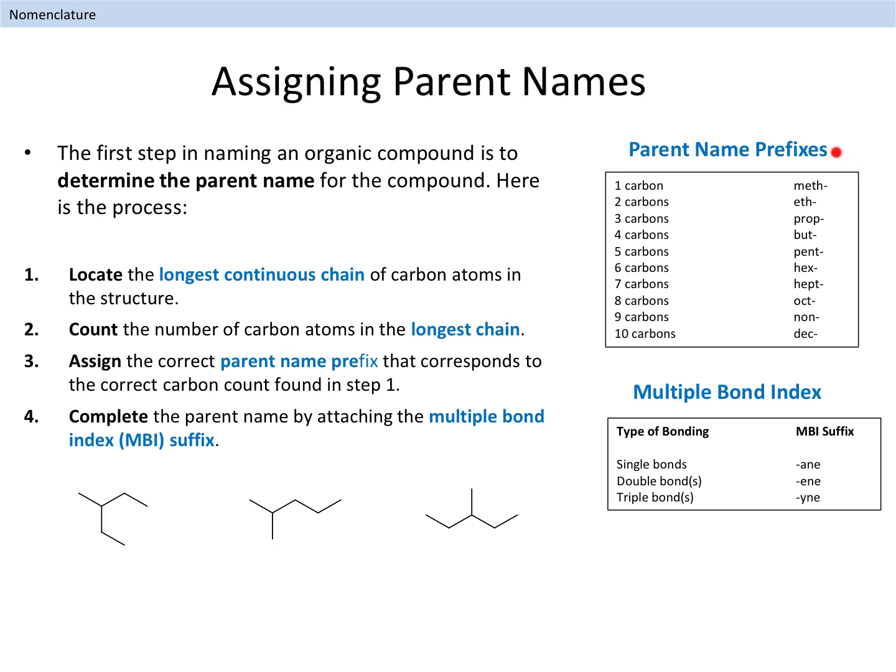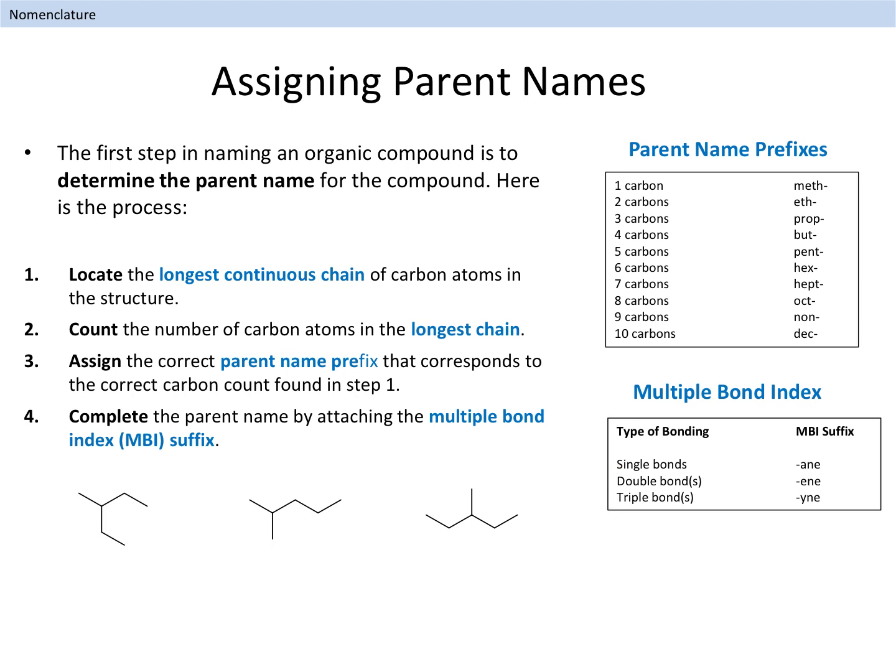Included here is a table that includes the name prefixes that correspond to parent chains with lengths of 1 through 10 carbon atoms. You will need to commit these correspondences to memory for recall later. Once you have assigned the correct parent name prefix, it is time to complete the parent name by attaching the suffix. For hydrocarbons, the suffix is also called the multiple bond index, or MBI for short. We need to choose the correct MBI, based on the presence of any multiple bonds in the compound.